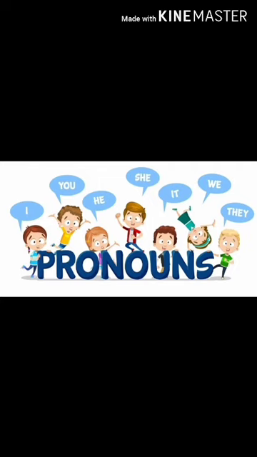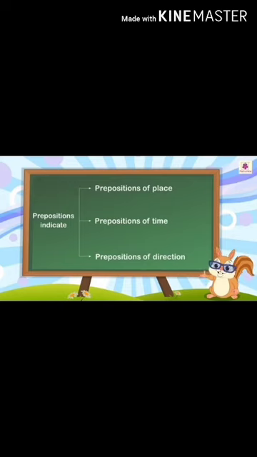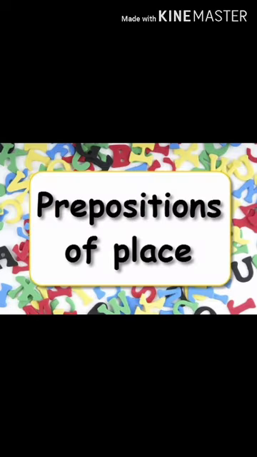So noun and pronoun play an important role in prepositions. Now let us see the three different types of prepositions: preposition of place, preposition of time, and preposition of direction. Preposition is an important element of any sentence. I hope you understood what we mean by preposition. A preposition is a word which shows a relationship between the noun or the pronoun. A noun is the name of a place, animal or thing, and a pronoun is a word that takes the place of a noun.